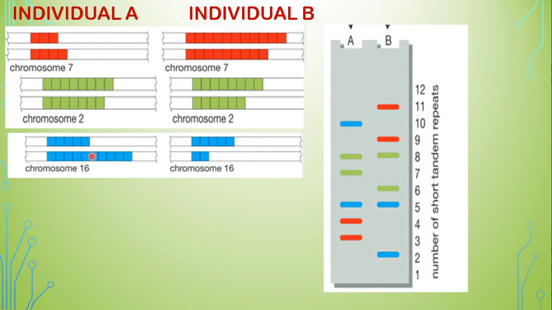Then chromosome number 16 was also studied. Similarly, the number of repeats in the homologs is shown for A and B. Now after that, what was done? The individuals' DNA was fragmented, all the process was carried out, subjected to gel electrophoresis, and finally transferred to nitrocellulose. This is on nitrocellulose after autoradiography. After autoradiography, what do we see here?